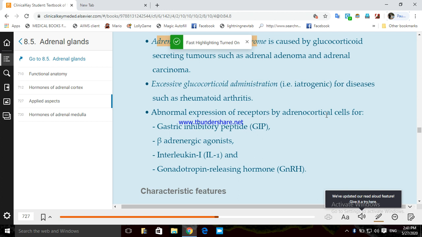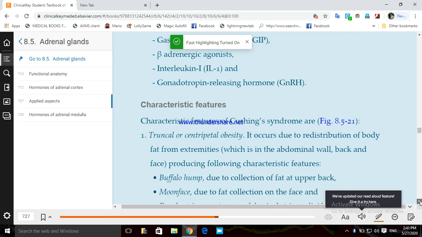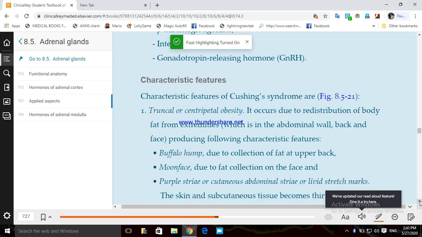All these are unrelated to the adrenal gland, and on top of that, the receptors for these are abnormally expressed in these glands, and that's why when these hormones come in contact with these receptors, they can stimulate the production of glucocorticoids, and hence Cushing syndrome. They are still independent of the ACTH.